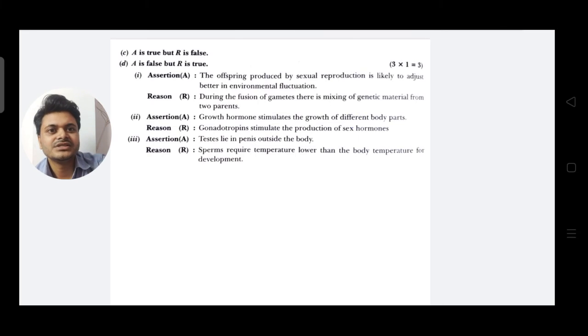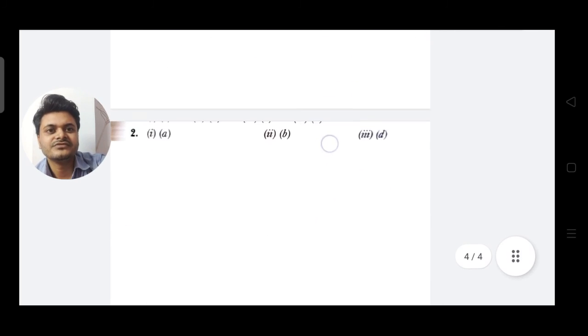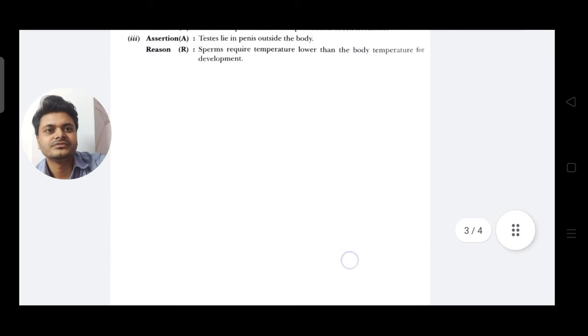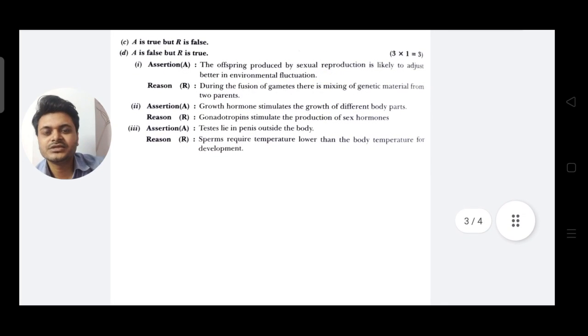Again I am repeating the answers. For the first question the answer is A, for the second question the answer is B, and for the third question the answer is D. So students, here a total of 8 assertion reason questions I have given. Copy them down in your biology copy. Write the entire PDF as it is given. Total 8 question answers are there.